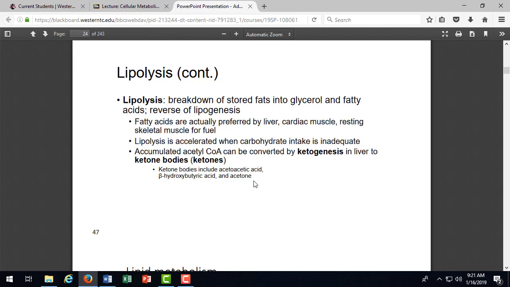Fats and proteins. It's not the preferred source, but we do break down protein if the body has to, right? People know that they're going to lose muscle if they don't eat enough. That's why we have to be careful when we're dieting to not cut our calories too strictly, because metabolism slows down, muscle breaks down, and that's not healthy weight loss.